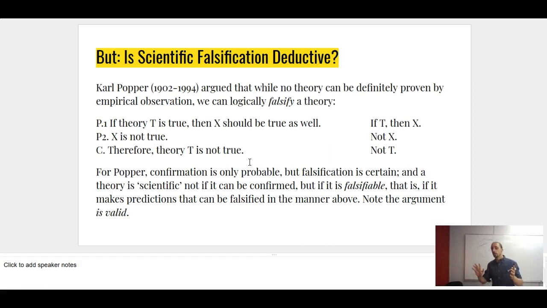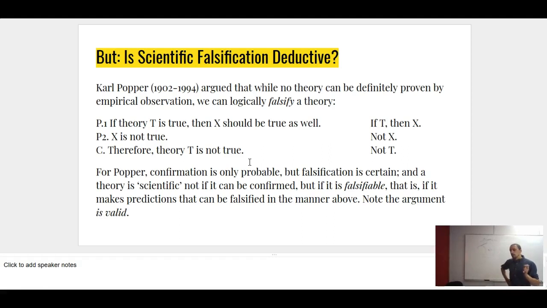Now remember, there's only true or false in our kind of logical model right now, and you might make the argument that scientific confirmation is more complicated than that, and okay, but again, this is an intro class, so from the point of view of the logic we have in our pockets right now, we can understand Karl Popper's falsifiability criterion as using the notion of logical validity to show when a theory is false, even though we can never show when it's true.